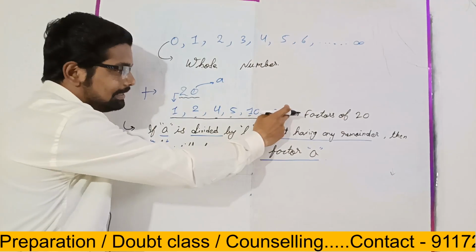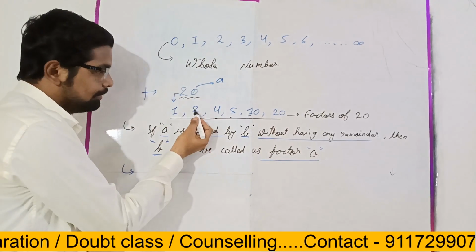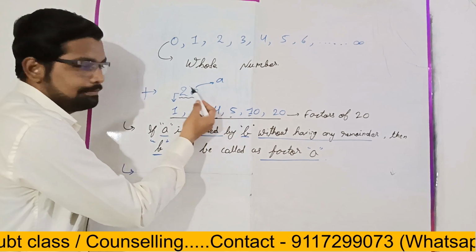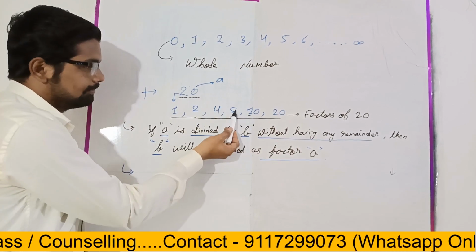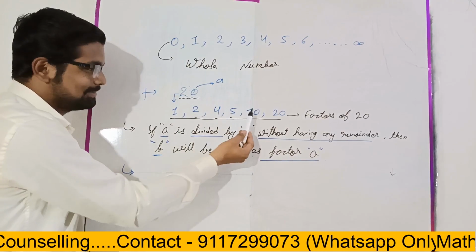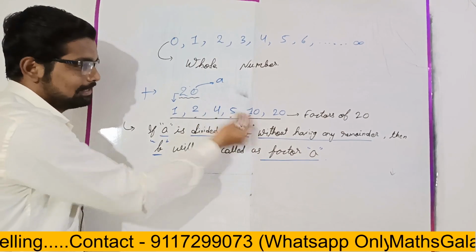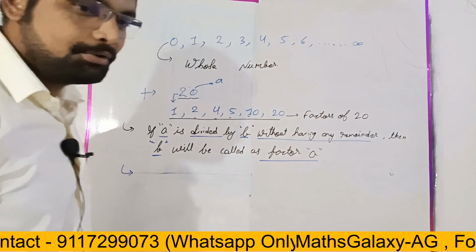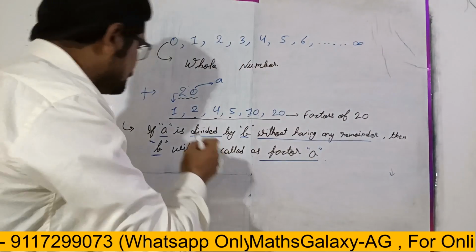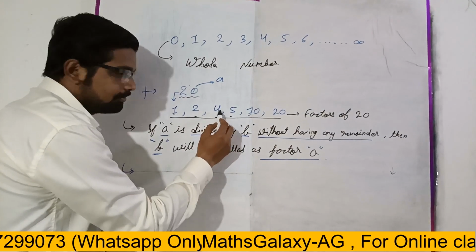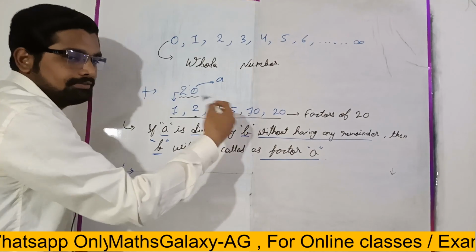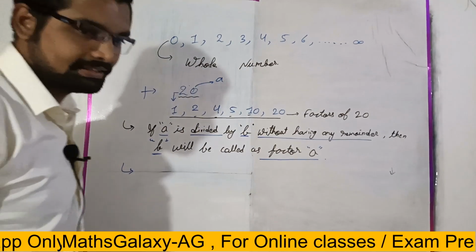1 times 20 we will get 20. 2 times 10 is 20. 4 times 5 is 20. Now come reverse. 5 times 4 is 20. It's too simple, right? 10 times 2 is 20, 20 times 1 is 20. So whenever you have to write the factors, just write half of them. From where it is repeating, just write the other factor for it.